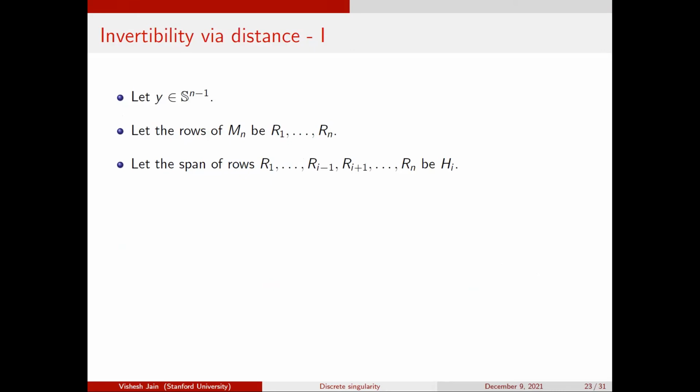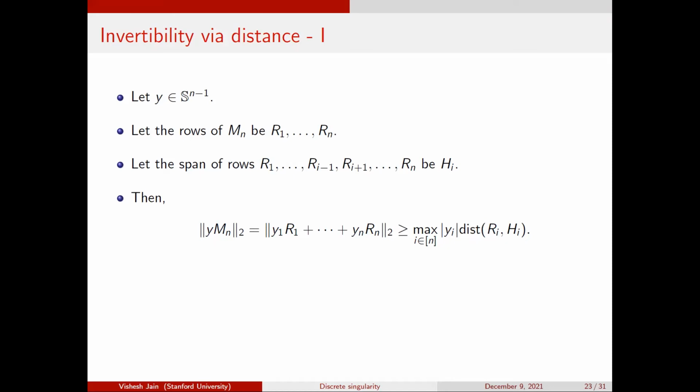I'm going to use the same notation as before. Let's say the rows of my matrix are R1 through Rn, and the span of all rows except the ith row is denoted by Hi. H stands for hyperplane here, since it's generically a hyperplane. Now let's say y1 r1 plus ... plus yn rn is exactly this thing. It is at least one term here, so it's at least the distance of ri to Hi times the size of yi. This is true for all i's, so in particular it's true for the maximum.